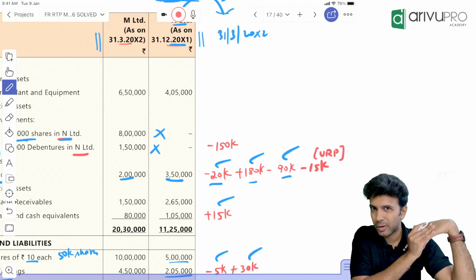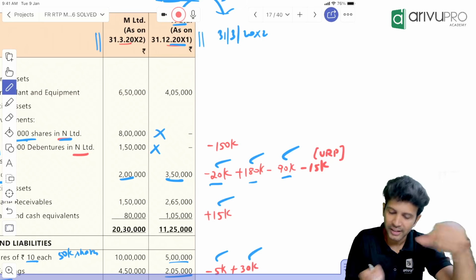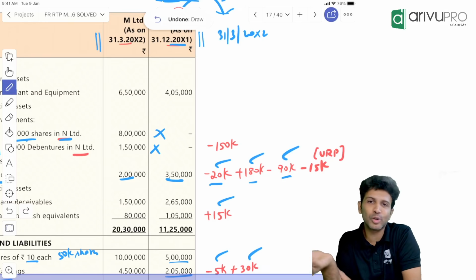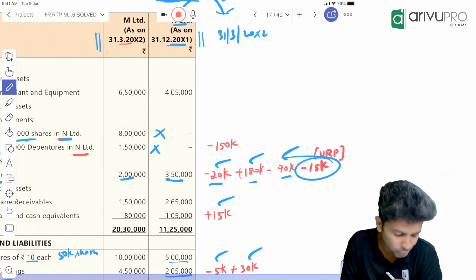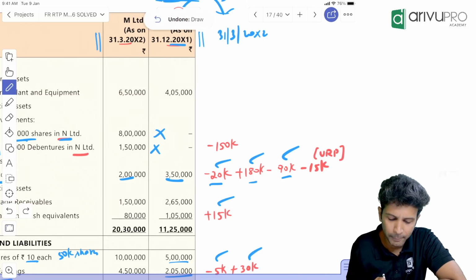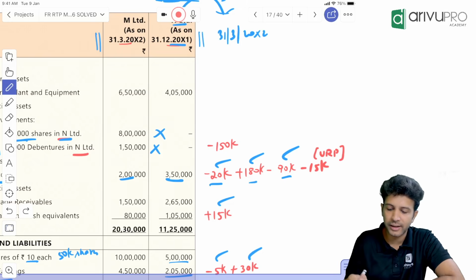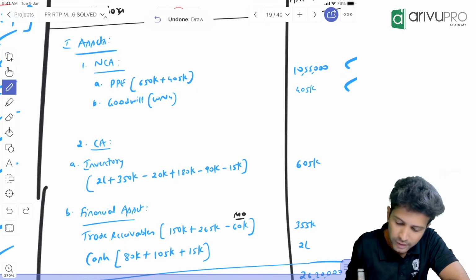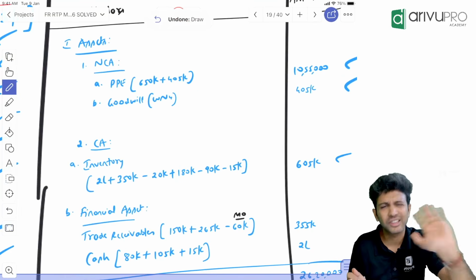Then unrealized profit is there, no? Unrealized profit you have to reduce from closing stock, right? This is not from the subsidiary's closing stock. The parent has sold goods to the subsidiary, so yeah, you have to reduce 15,000. This is your unrealized profit. So do this plus minus: 2 lakh plus 350 minus 20 plus 180 minus 90 minus 50. That's what I've written here. Then you will get your inventory value, 6 lakh 5,000.